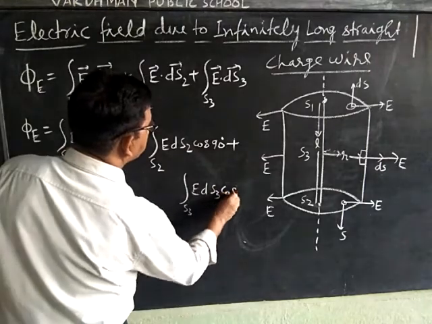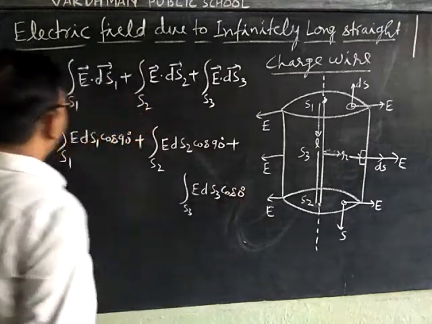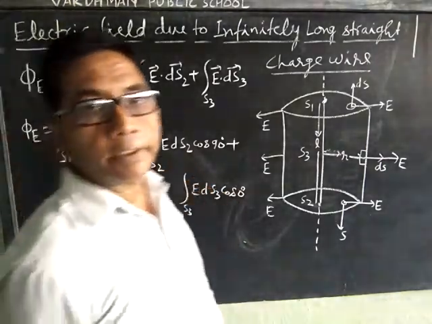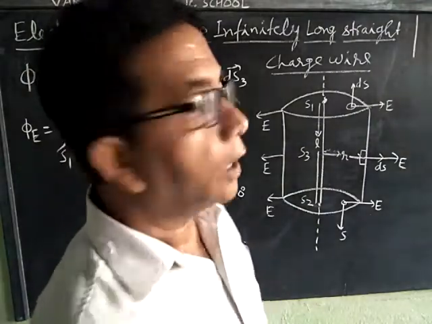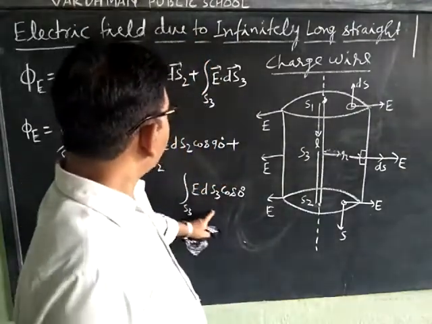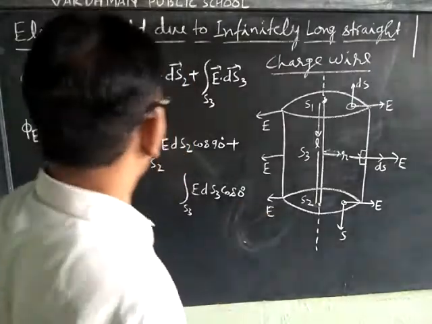E dS3 cos 0. What is the value of cos 90? Cos 90 is equal to 0. And what is the value of cos 0? Cos 0 is equal to 1.